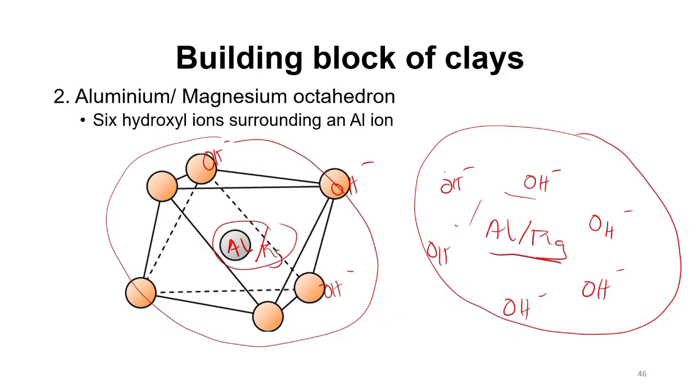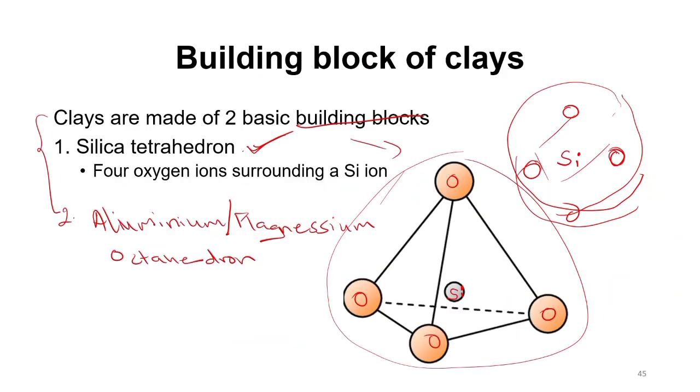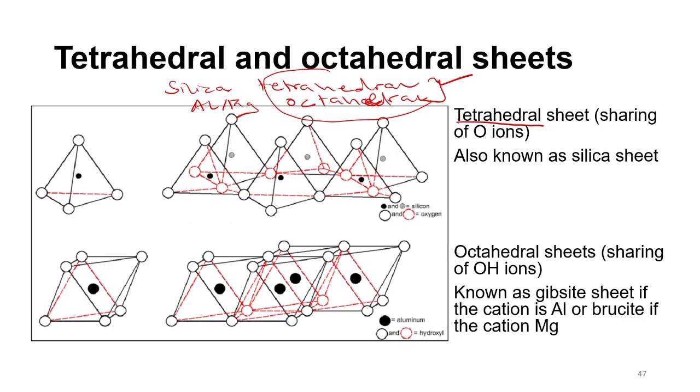Let's go back. In this silica tetrahedron, you realize that the oxygen ions surround the silicon cation. So there is sharing of oxygen ions, and this sharing of oxygen ions leads to the formation of what we call the tetrahedral.